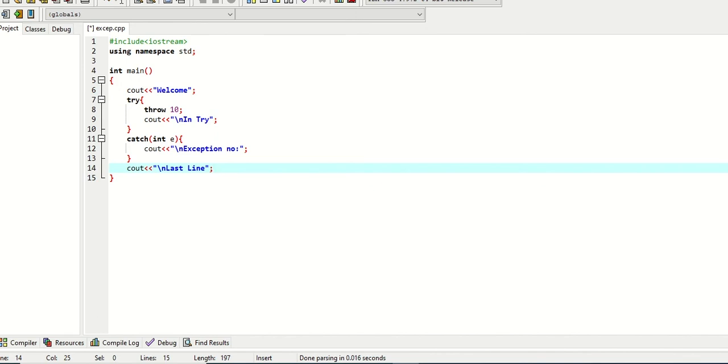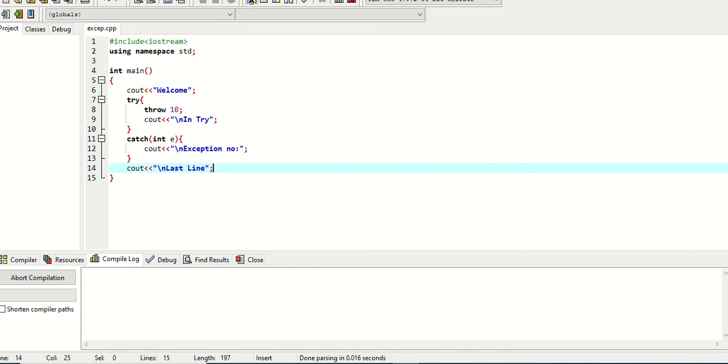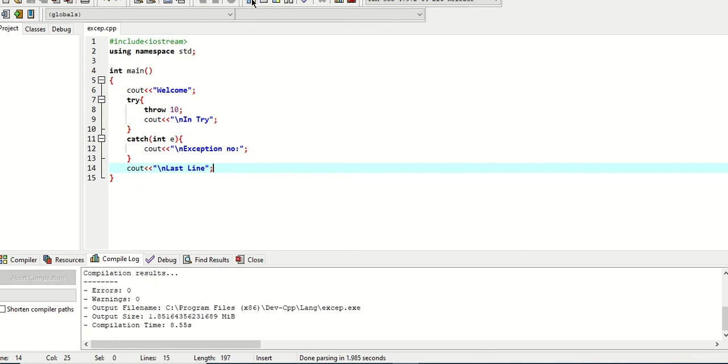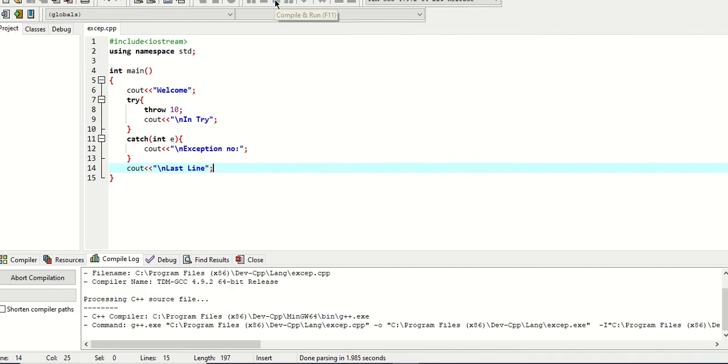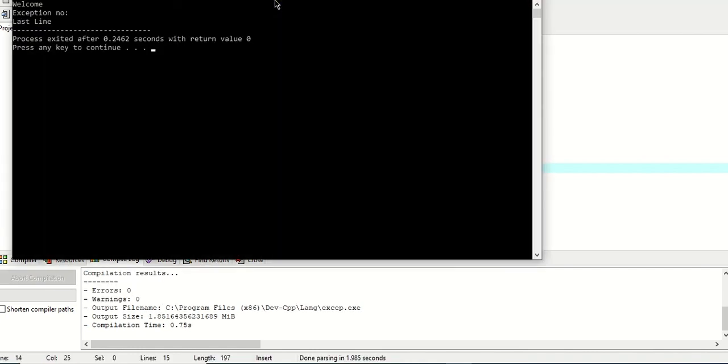Now I am checking whether it is compiling or not. Now run. Alright, welcome has been printed. Then exception number 10. "In try" did not run because the throw is executed before it in try.